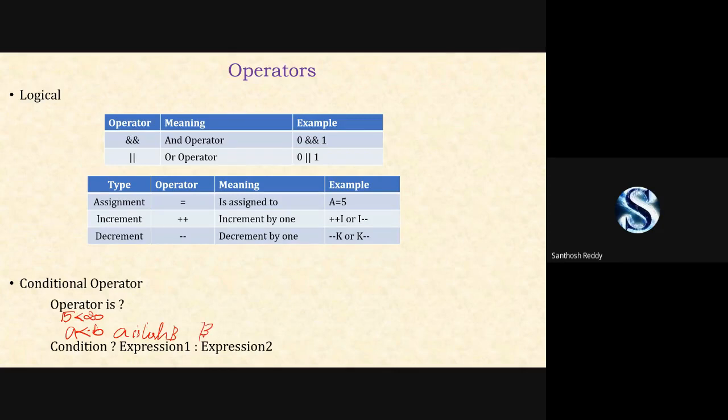Condition, expression 1 and expression 2. If this condition is true, immediately expression 1 will be executed. If the condition fails, immediately expression 2 will be executed. Similarly, like the if else part.